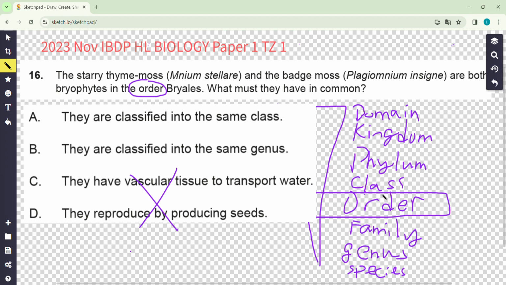Look here, if they have the same order, then they come from the same class, right? But even if they have the same order, they may have different family, different genus, right? So the answer is same. Thank you.